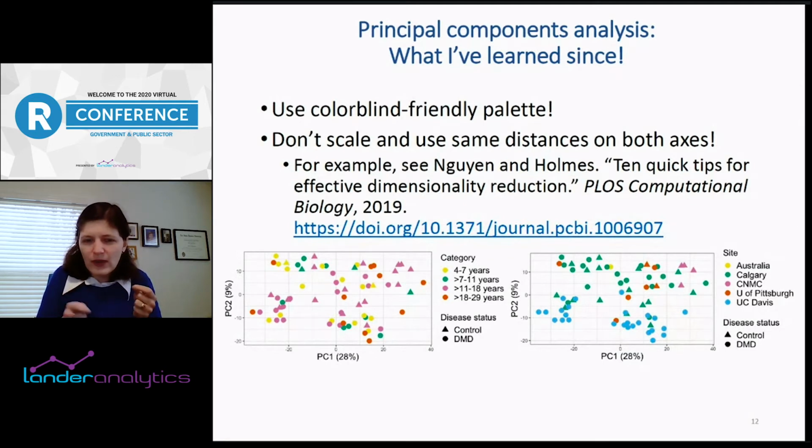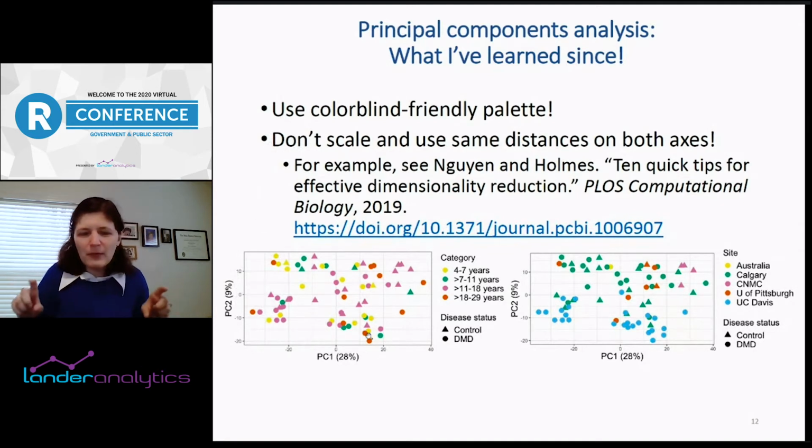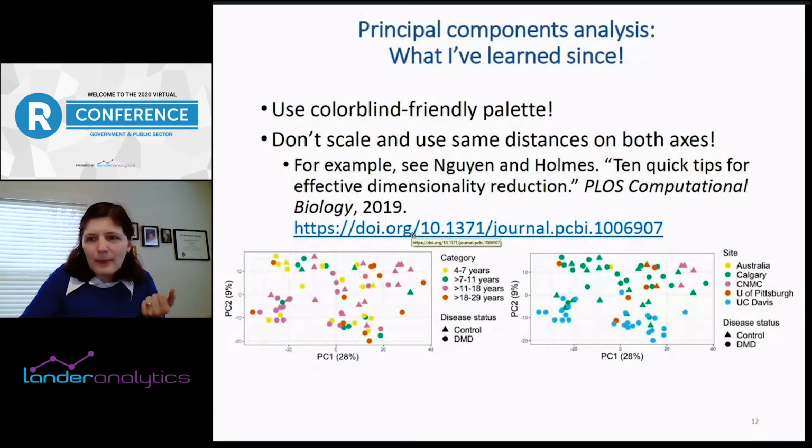So use the default, for example, if you're doing prcomp in R, and also use the same distances on both axes. You can see here between 0 and 10 on the y-axis, 0 and 10 on the x-axis, because the first principal component has more variability than the second principal component. So it's actually ideal to maintain that as opposed to having it be a square. I learned a lot of these tips from this great Nguyen and Holmes paper, which is also a great example of reproducibility because they actually have the code for generating all of the figures in their paper. So I just wanted to share that.